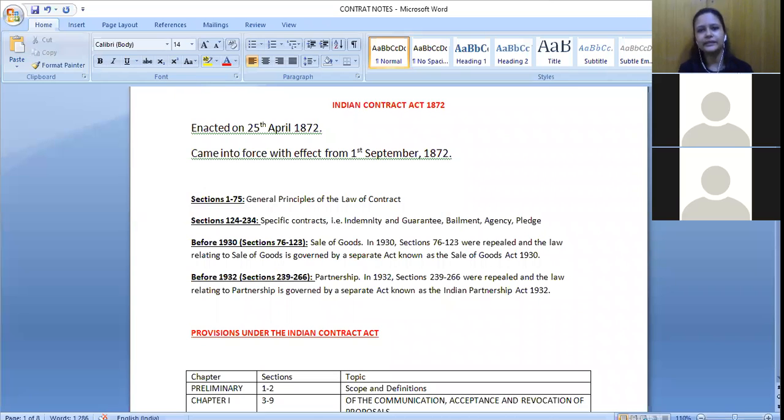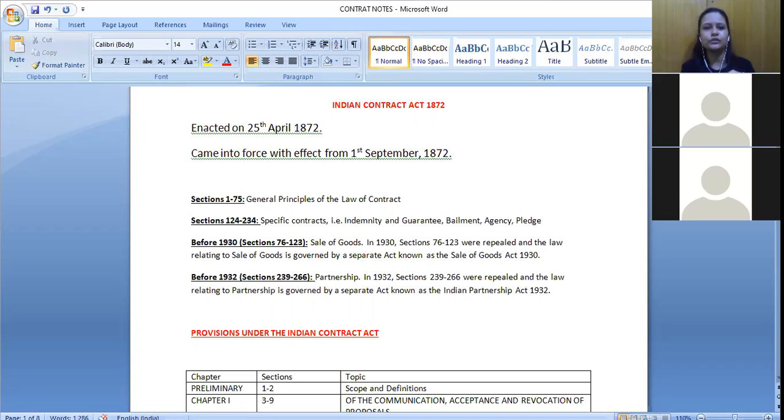So initially there was this barter system, which we can say is also one type of contract only. I'm giving you something, you give me something in return. So initially that was there. Then we did not have a codified law like we have now. The Indian Contract Act is very well defined. If I want to make a contract with you, I know what should be there in that contract, how I should draft it and all the other details. But before that, there was no such codified law or codified provision.